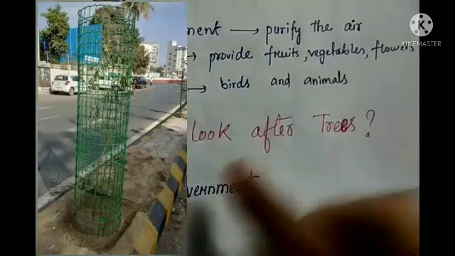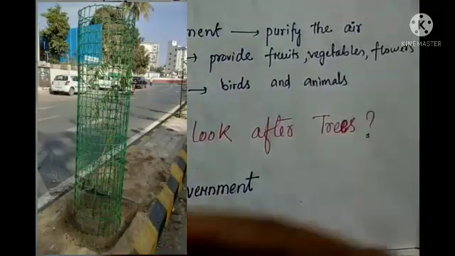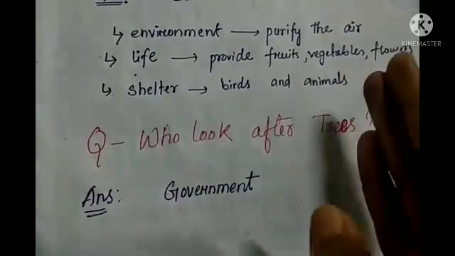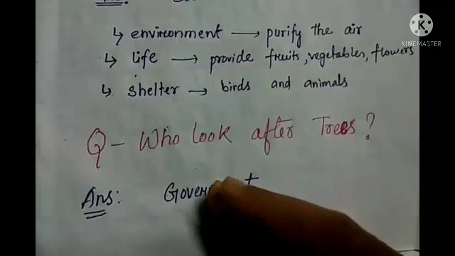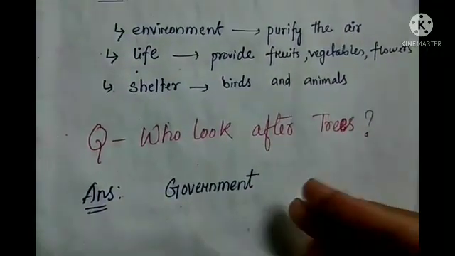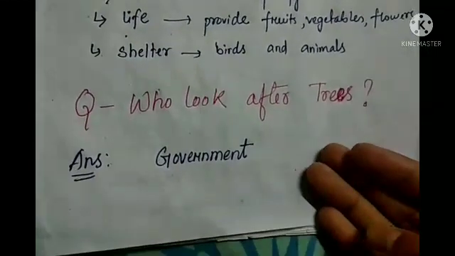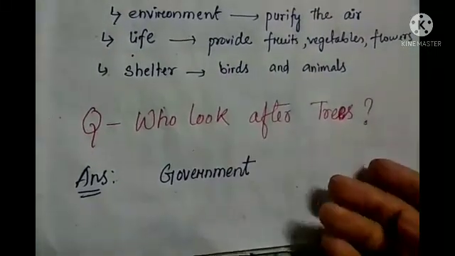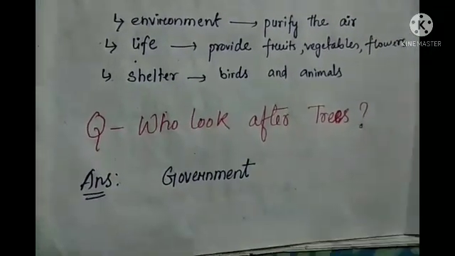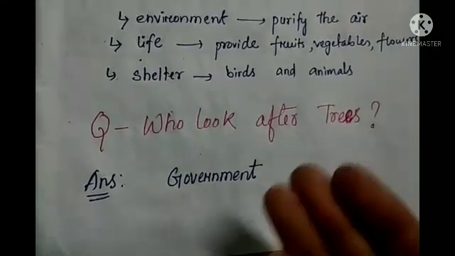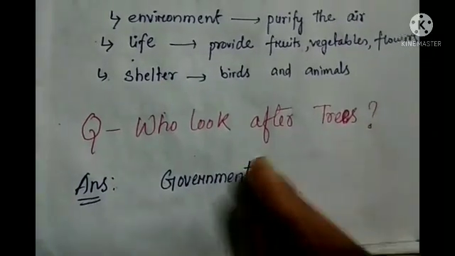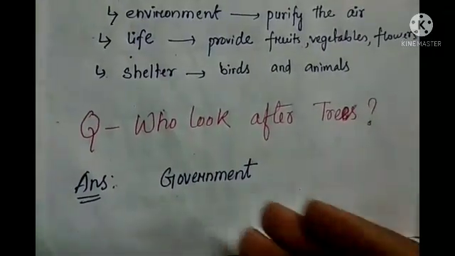Because you may also have seen around the sides of the roads, there are so many plants that grow. That is done by the municipal corporation or municipality or local authority, so that when these plants grow up, they can purify the air. And in the rainy season, these young trees get enough water from the rain, because as you know, for survival everyone needs water. So plants also need water to grow. From the rain they get enough water to grow.